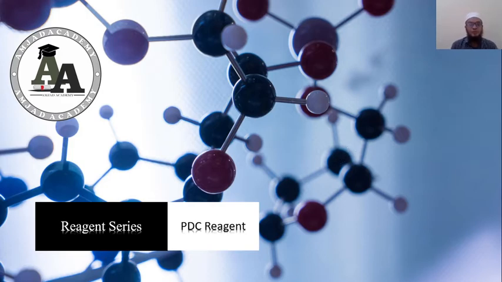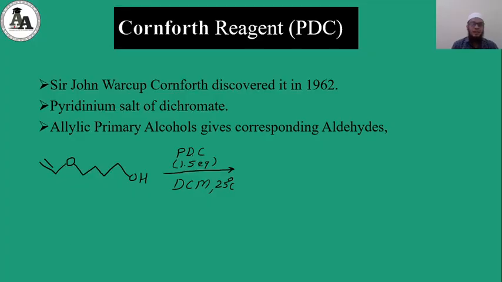In continuation with our PDC reagent, in this part 4, we will talk about examples based on PDC reagent. Here we have a slight introduction to our PDC reagent. PDC reagent is also known as Cornforth reagent, and in 1962 Sir John Cornforth discovered it. It is also known as pyridinium dichromate, and it has no effect on an allylic primary alcohol. It will simply convert this primary allylic alcohol into an aldehyde.